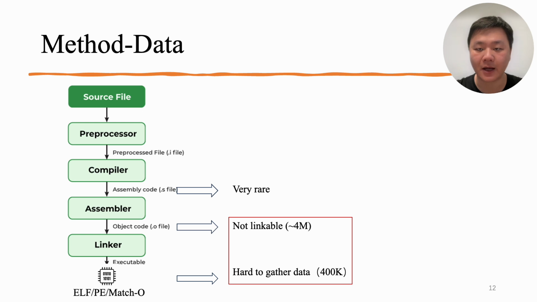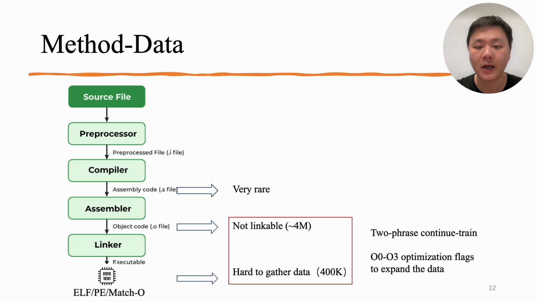It's much easier to get an object file which is not linked. We can get 4 million, 10 times the size of real executable data. These two are quite similar to each other. Therefore, we can use the large compilable but not linkable data as the first training stage, then use the executable data to further tune the model to make it practical in the real world. We also use different optimization levels to expand the data, as these flags are frequently employed in real projects.